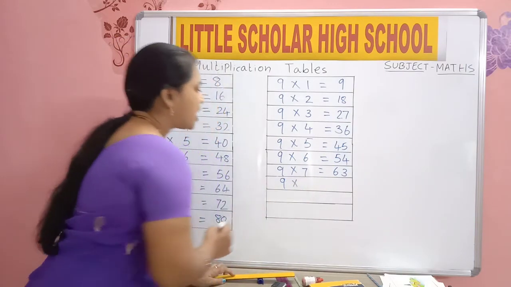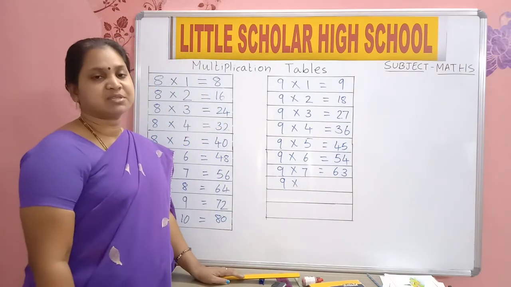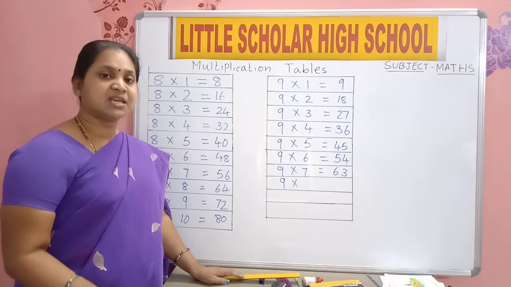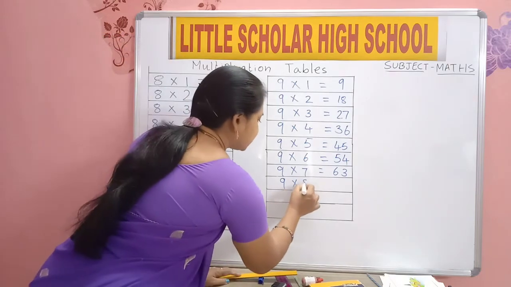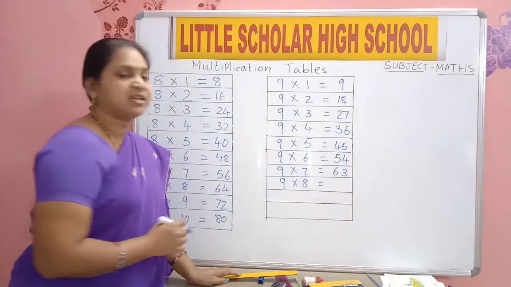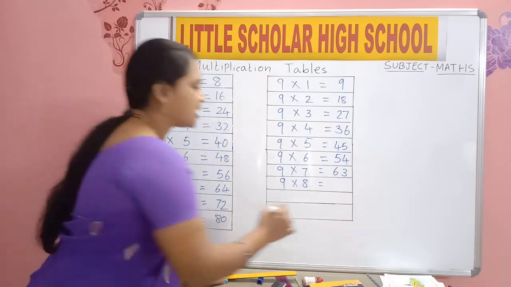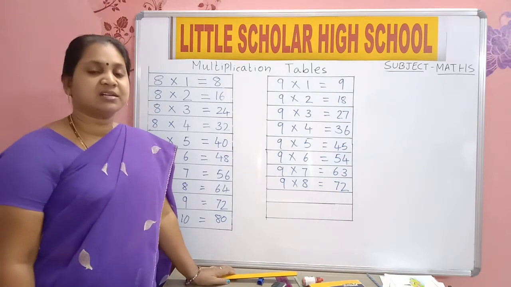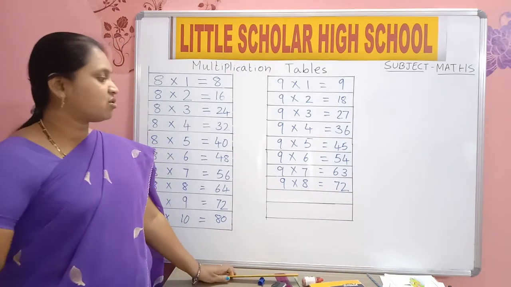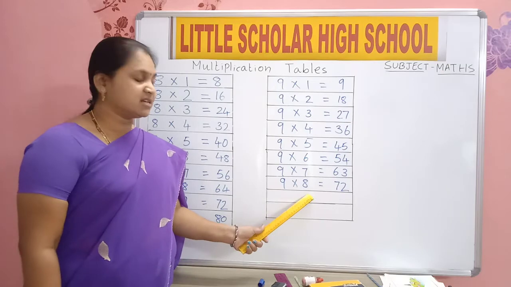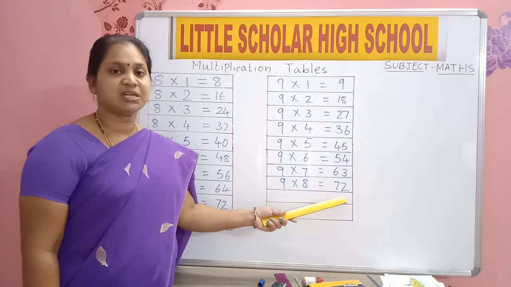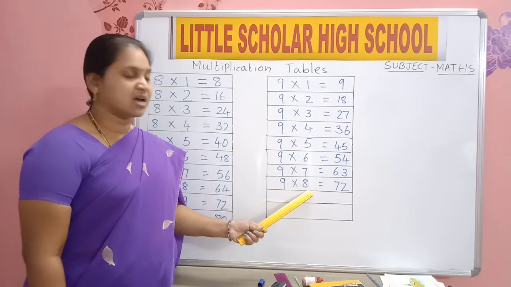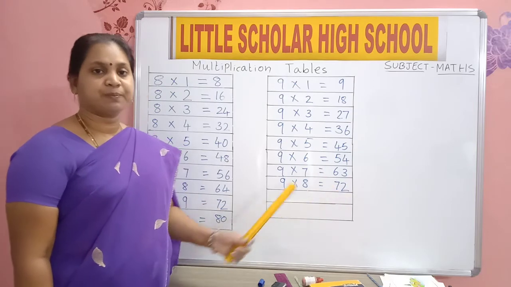Then 9 into, after 7 which number comes? After 7 next number is 8. So 9 8s are 72. Come on, read out 5 times. 9 8s are 72.